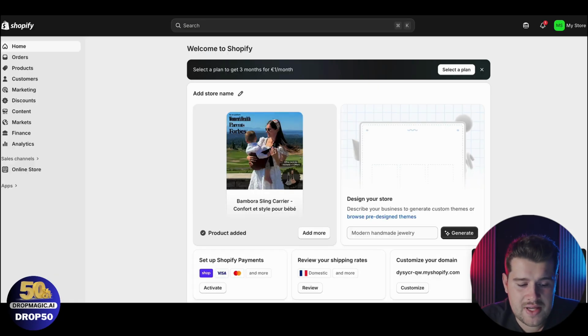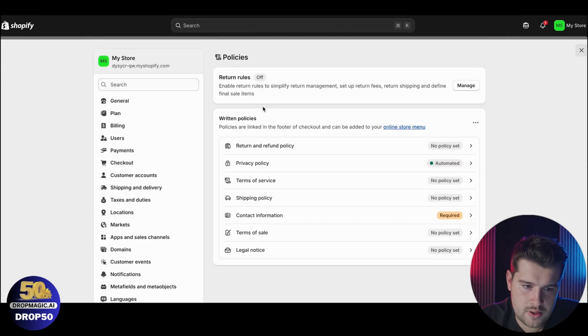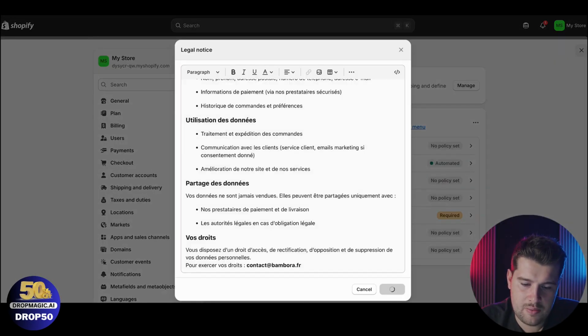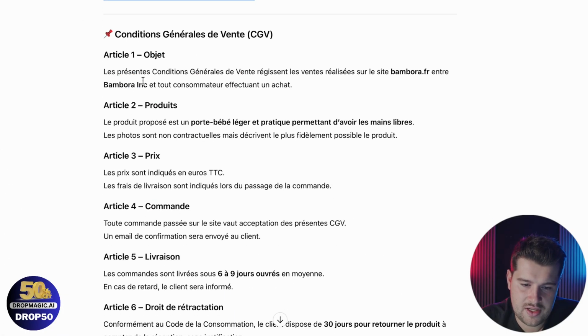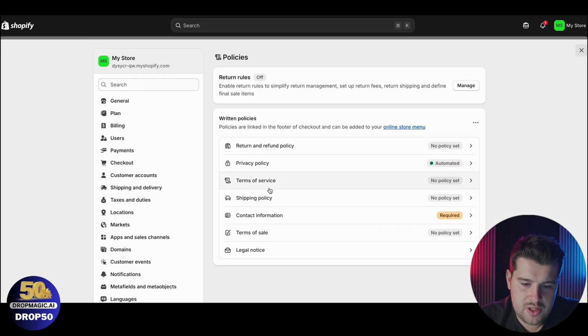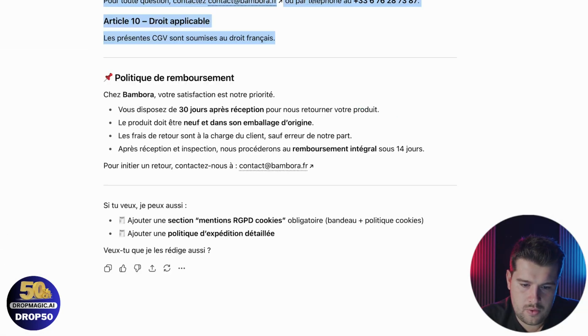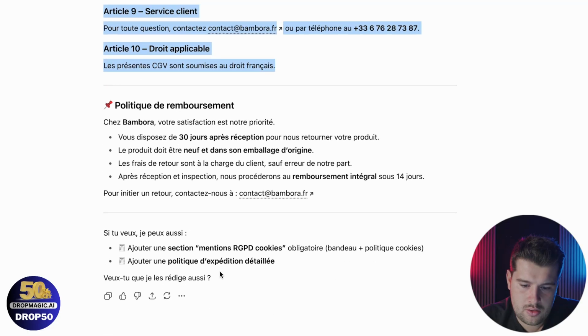Then you will go on the website, click on settings, then you will go on policies just here, and you will add everything. So we'll start with the legal notice. I will copy and paste everything. Same for the terms of sales, copy and paste. Okay, perfect.